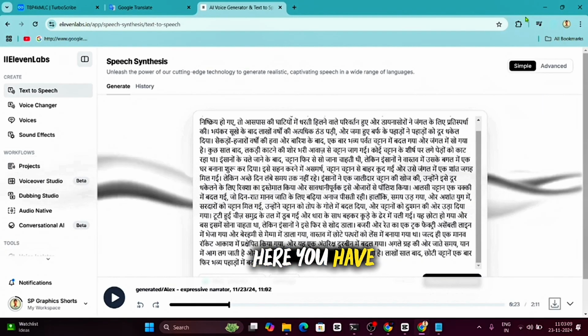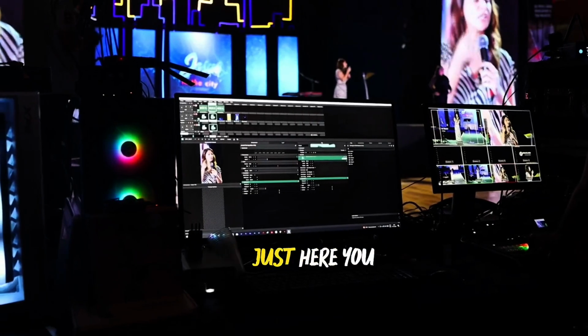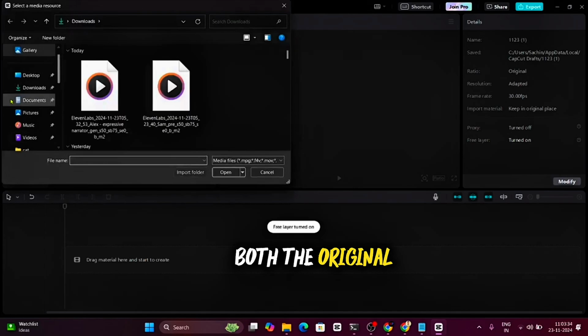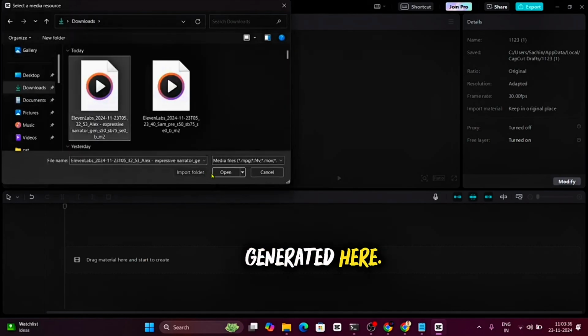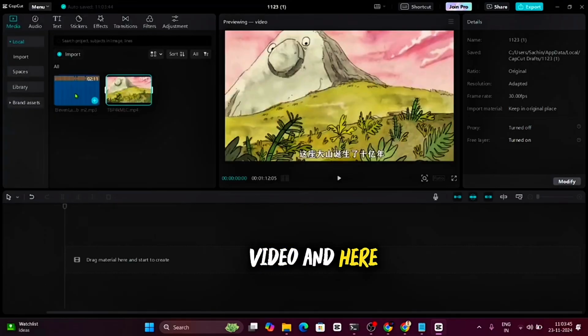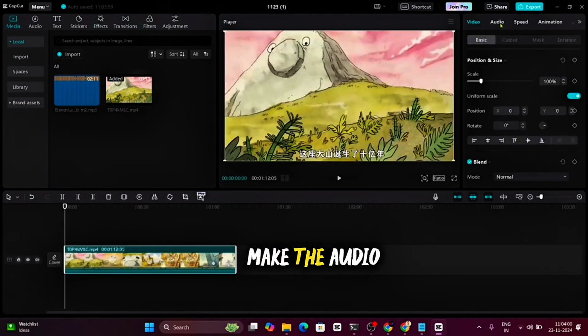Now here you have to edit the video. You don't have to do any advanced editing here. Just match the video to the audio. How to do that? Here you have to click on import, and here you have to import both the original video and the audio you just generated. After importing, you have to select the video and bring it to the timeline, and here you have to mute the audio of the original video.